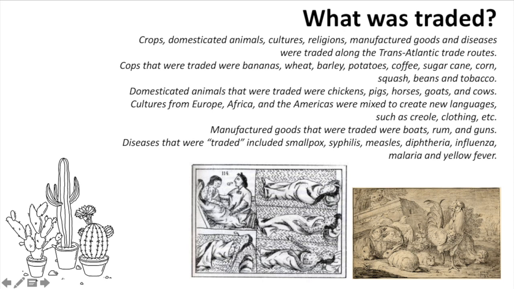Cultures from Europe, Africa, and the Americas were mixed to create new languages, clothing, etc. Manufactured goods that were traded were boats, rum, guns and more. Diseases that were traded included smallpox, syphilis, measles, diphtheria, influenza, malaria and yellow fever.